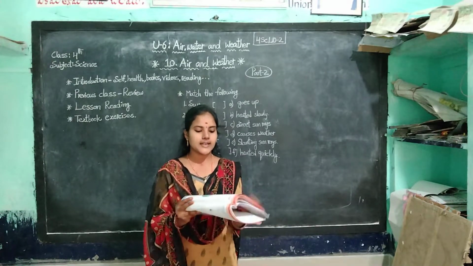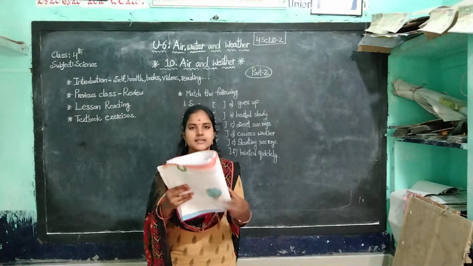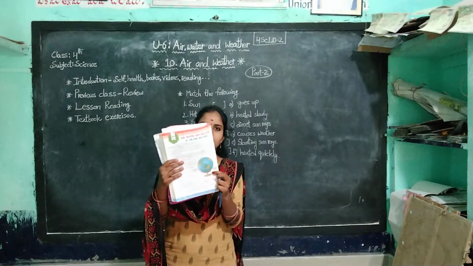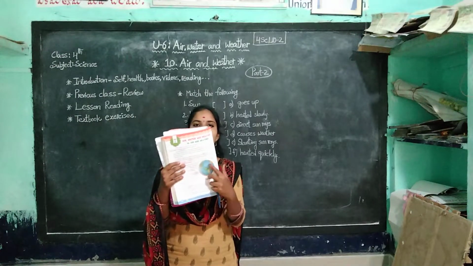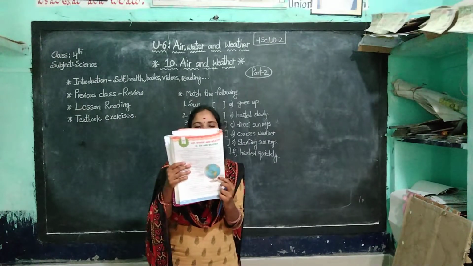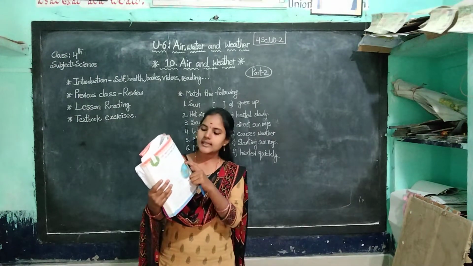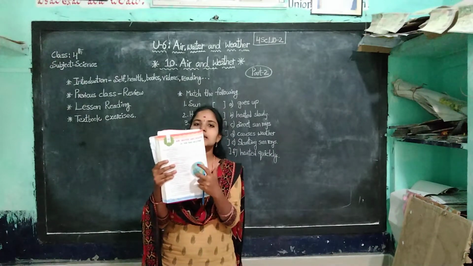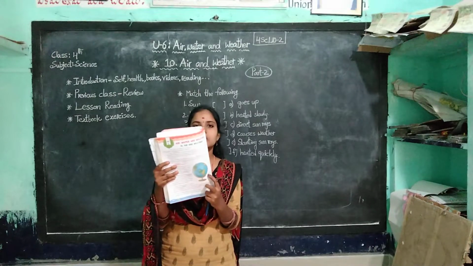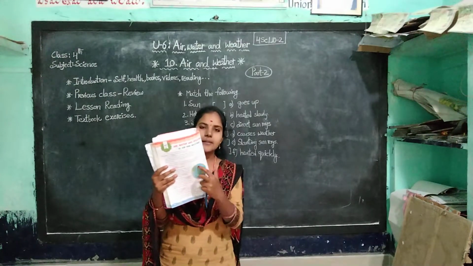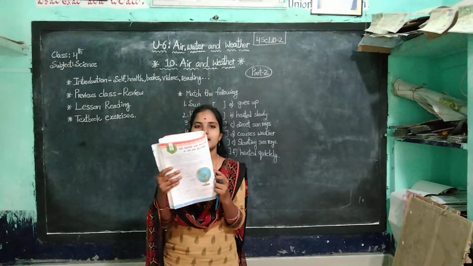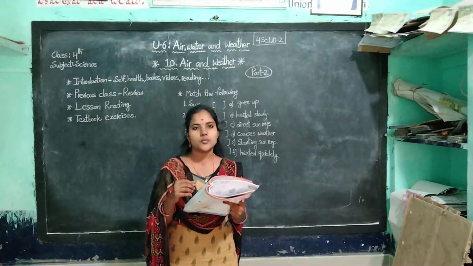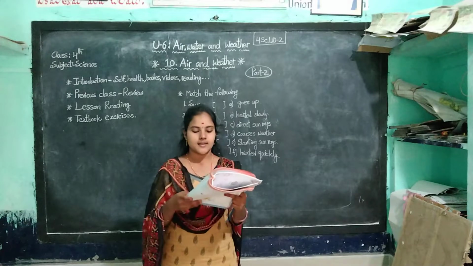Once you observe this globe, okay, the globe is the model of our Earth. There are two hemispheres, the northern hemisphere and the southern hemisphere. The north part of the globe is the northern hemisphere and the south part of the globe is the southern hemisphere. In the middle, that is the equator. The equator divides the globe into two parts, northern and southern.